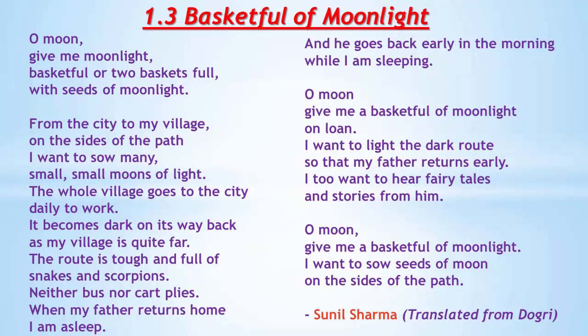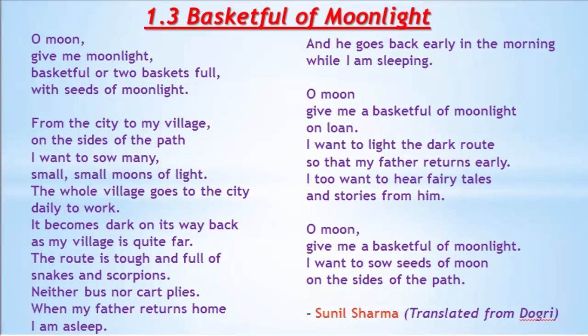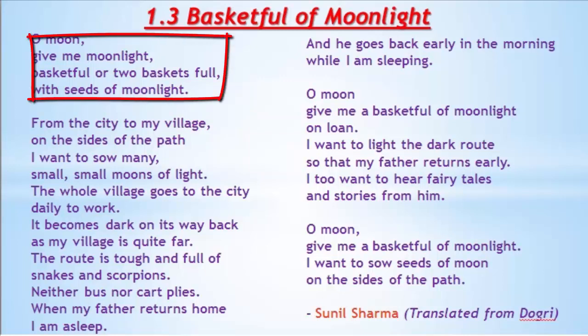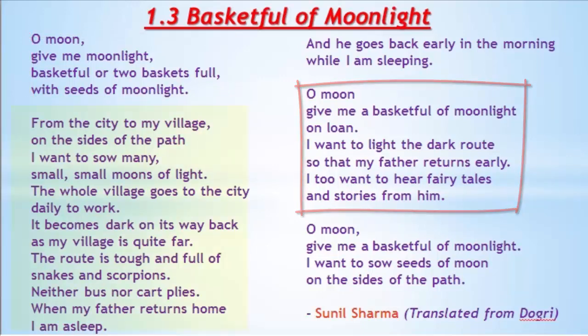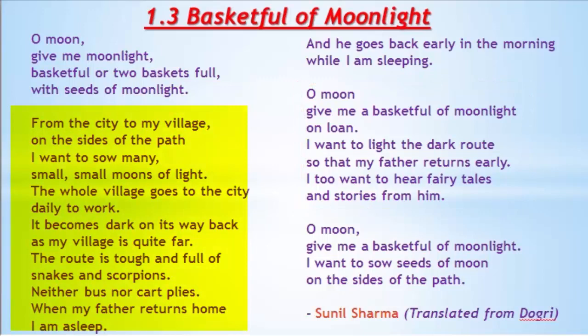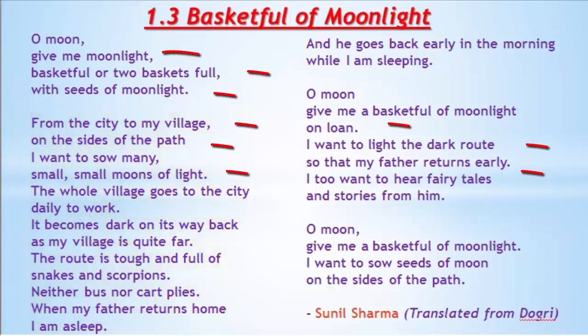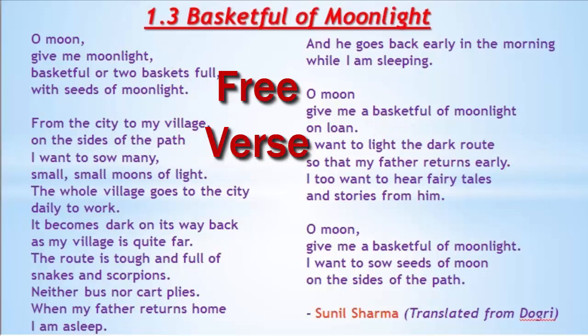The poem is translated by Sunil Sharma. It is translated from the Dogri language. The poem is very unusual in its structure as well as its concept. As you can see, the structure of the poem is not symmetrical. There are 4 lines, then 6 lines in stanzas, and there are a whole 10 to 12 lines in a stanza, and there is no rhyming scheme. So when there is no rhyming scheme in the poem, it is called free verse. So it is a free verse poem.